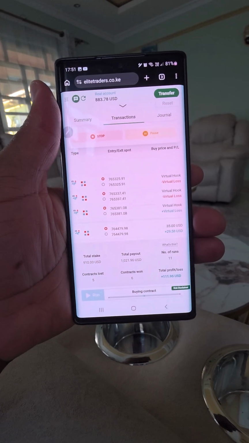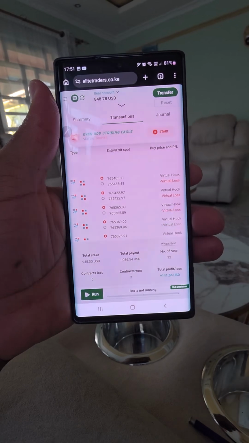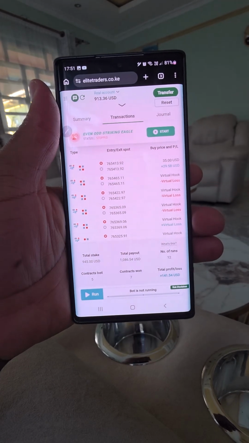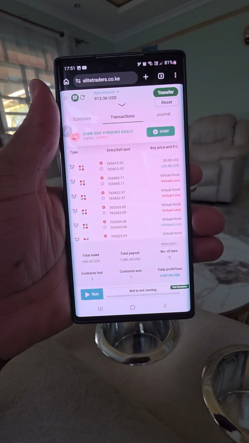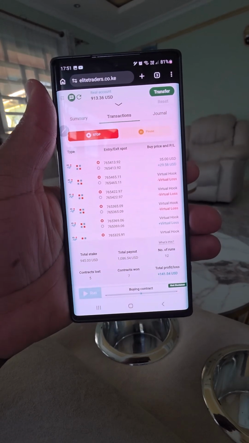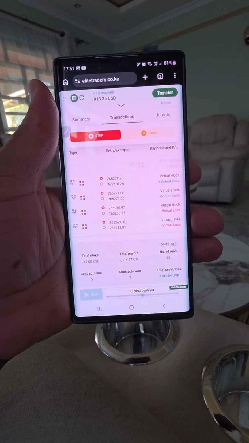Just wait and see. 3 consecutive virtual losses on odd. So you can see the robot has already stopped. Once you make a win, the robot will just stop. Very simple. The last one, we just get to 150, then we can stop at that point.